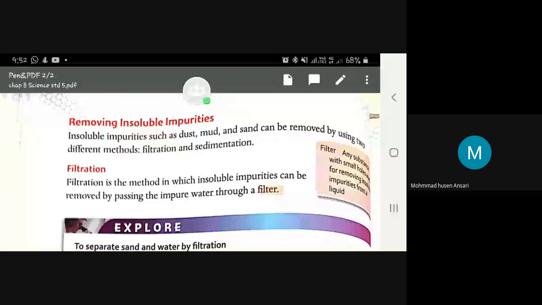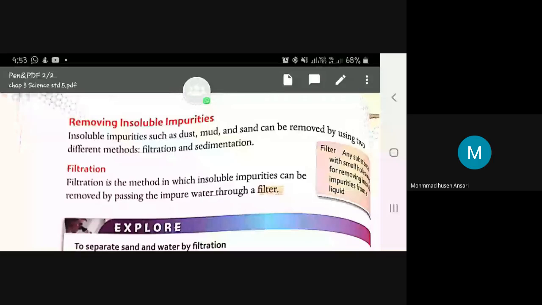Okay, now first, start reading, Ansari. Filtration. Filtration is the method in which insoluble impurities can be removed by passing the impure water through a filter.